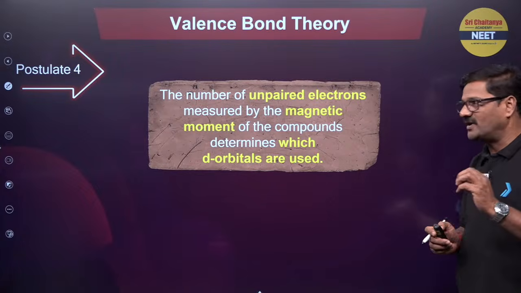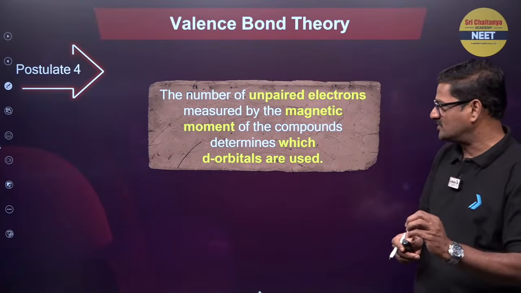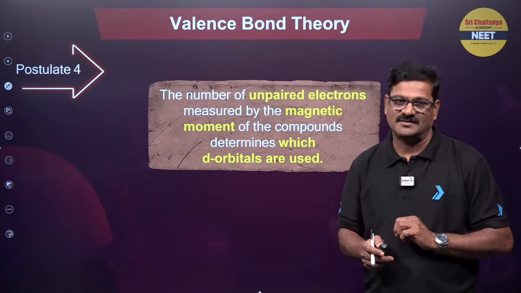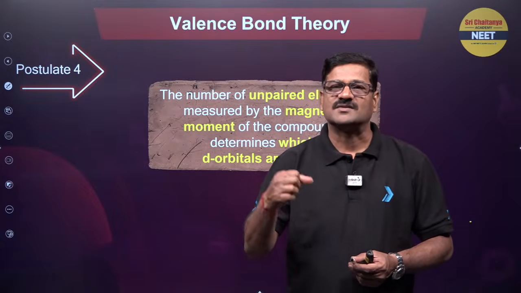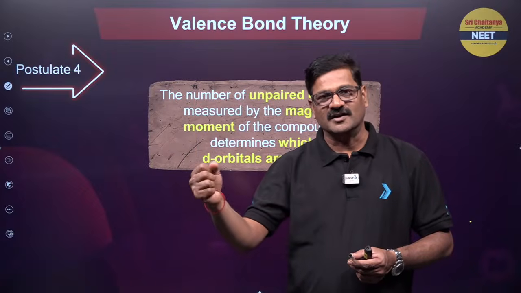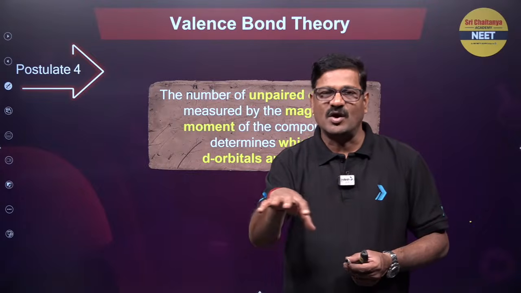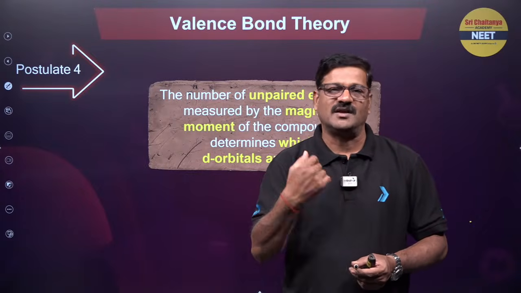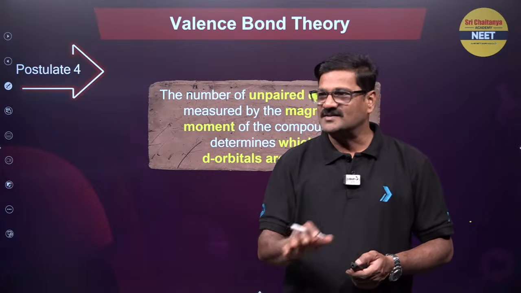The number of unpaired electrons measures the magnetic moment of the compound, which determines which d orbitals are being utilized. Actually, this theory is explained on the basis of the magnetic moment. The complex is taken and its magnetic moment is calculated. Based on that magnetic moment, d orbitals are manipulated to get the relevant hybridization properties. So that is the key point.